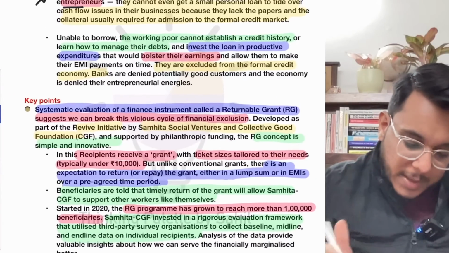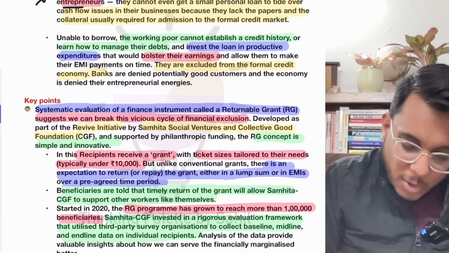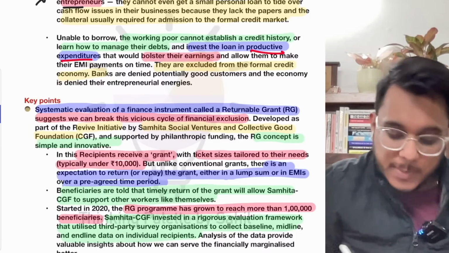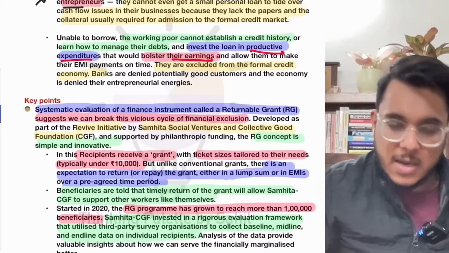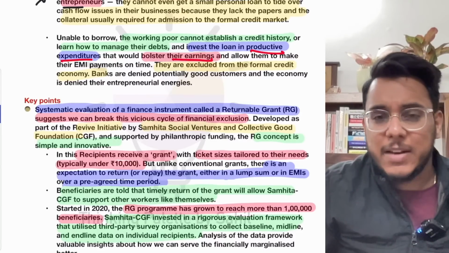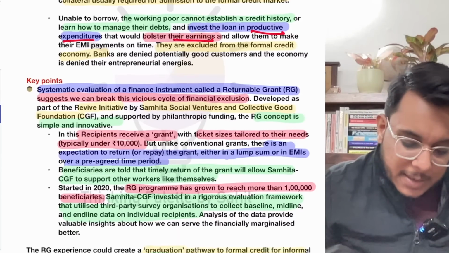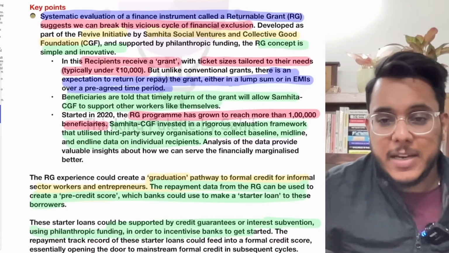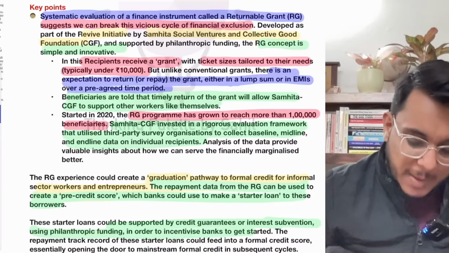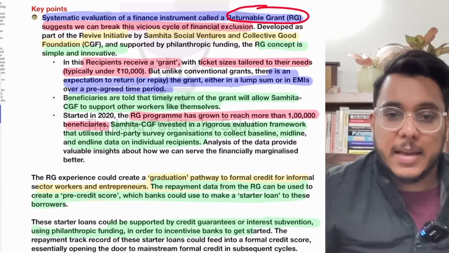Now, if they are not given capital, they cannot invest in productive expenditures. If they cannot invest in productive expenditures, their earnings cannot be enhanced, and if their earnings cannot be enhanced, they will never be economically viable. Therefore, we need to provide them accessibility to affordable credit. And in this direction, the concept of the returnable grant comes in.